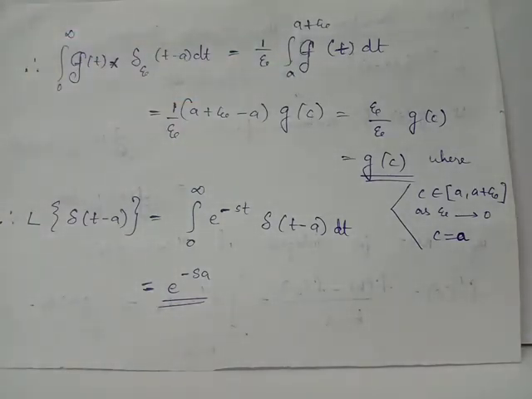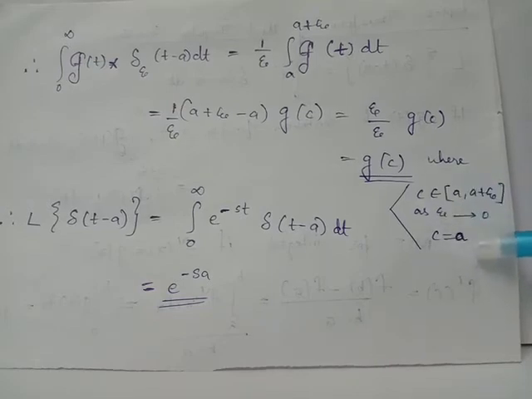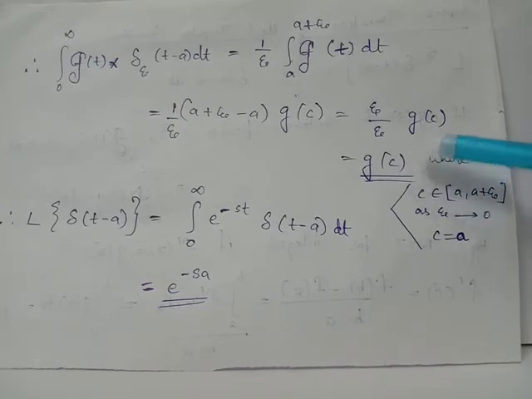Since epsilon tends to 0, it makes c coincide with a. This is because when epsilon tends to 0, the upper and lower limits coincide, and c belonging to this interval becomes c equals a. Therefore, we have g(c) becoming g(a) when epsilon tends to 0.